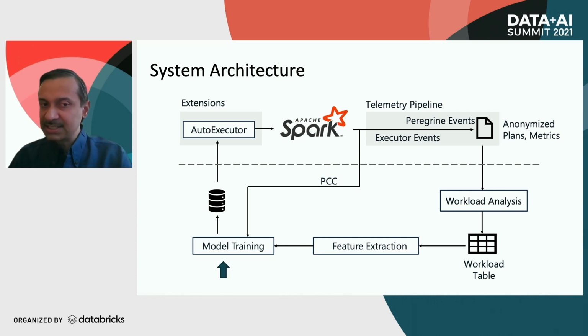The model training phase trains the model using these features and the PCC parameter values on the training data, and then stores the model in a database. When a new query arrives, we look up this model from the database, score it according to the query's characteristics, predict its PCC, select the optimal operating point, and then request the optimal number of executors from the Spark engine.